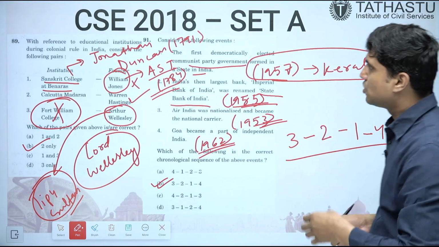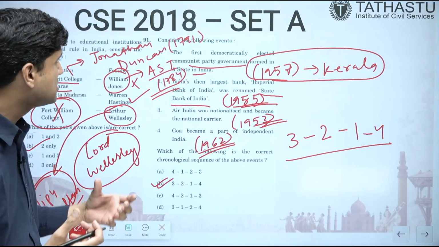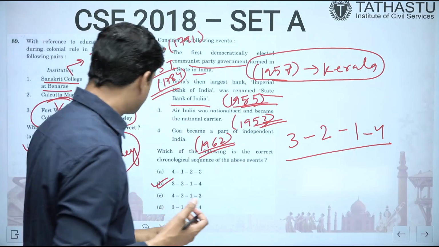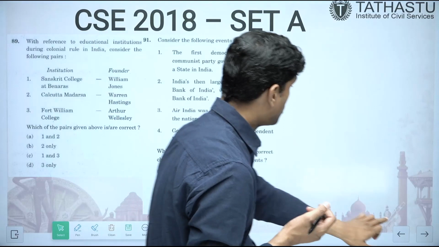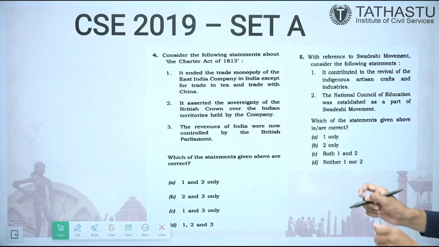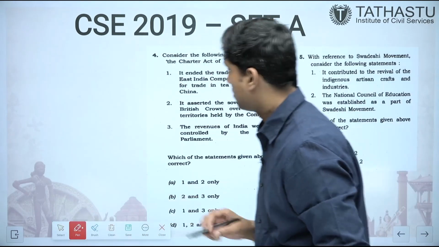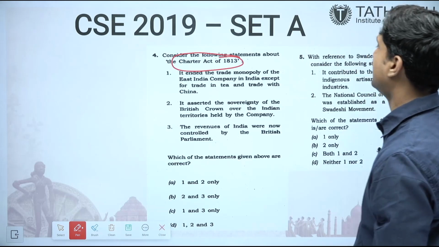If we see the nature of questions, it is coming again and again. Organizations, educational reforms, chronology related questions, all these things are coming again and again in the modern history portion. See the 2019 questions. Again, Charter Act of 1813.